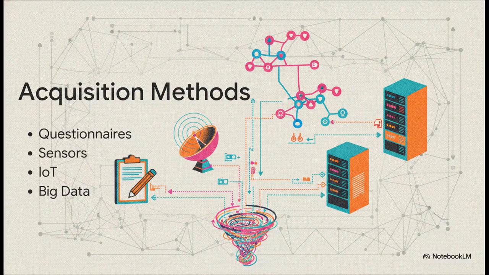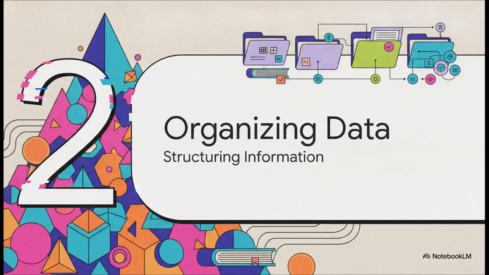And how do we actually get all this stuff? Well, it happens on a massive spectrum. We definitely still rely on targeted questionnaires and administrative records, sure. But modern acquisition? It's completely defined by scale. Global networks of IoT sensors and massive big data platforms are out there autonomously harvesting raw information in real time. It's a continuous, overwhelming stream of digital material. Let's move to the next phase and see how this builds.